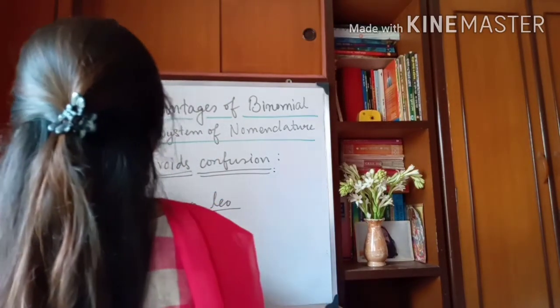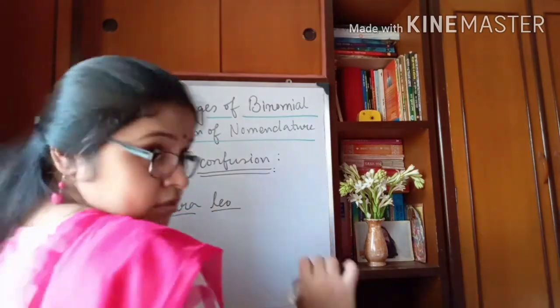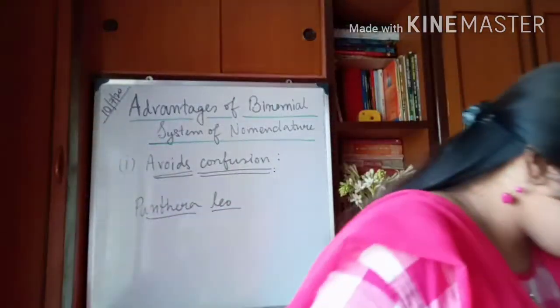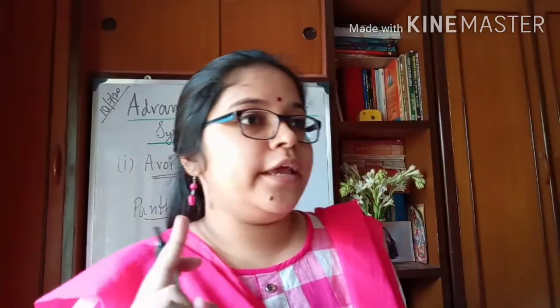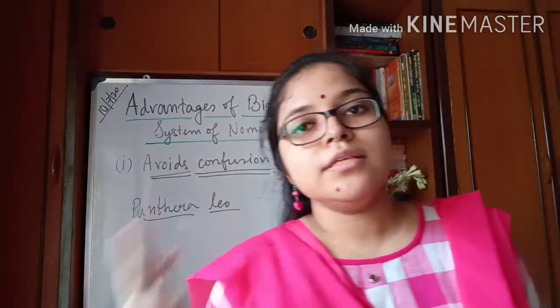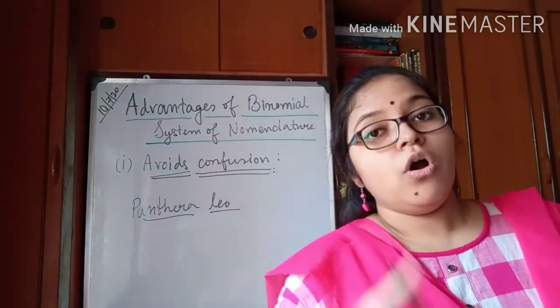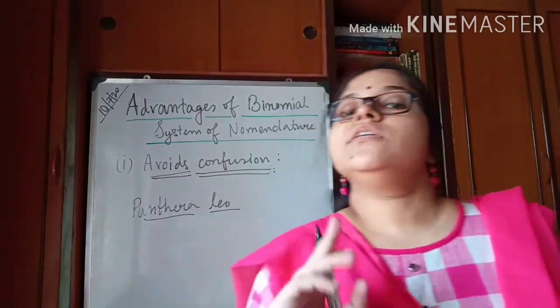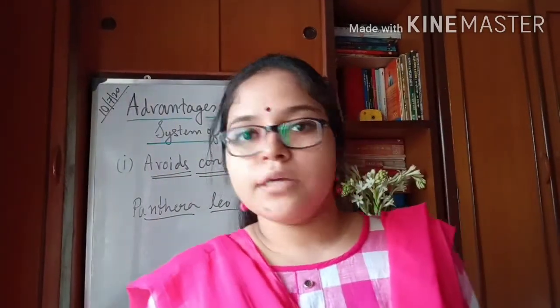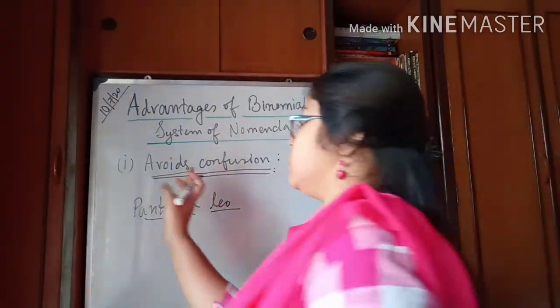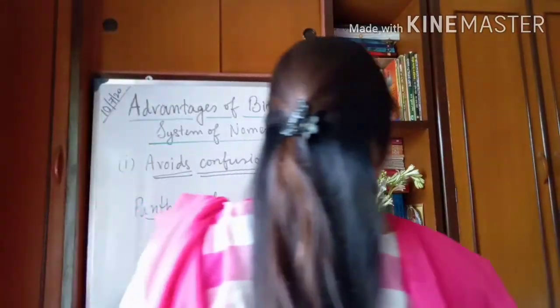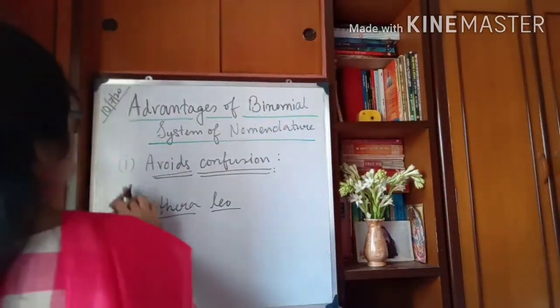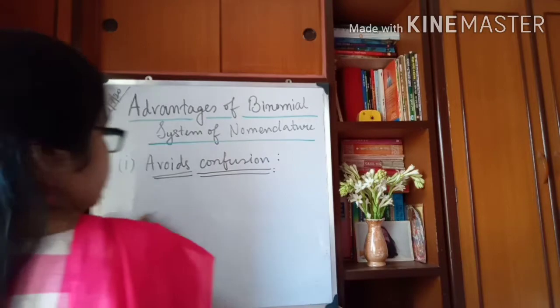It is the scientific name of lion, right? So this name is accepted by all the scientists, all the science community all over the world. So less confusion. So this is the first advantage of binomial system, that is, it avoids confusion.